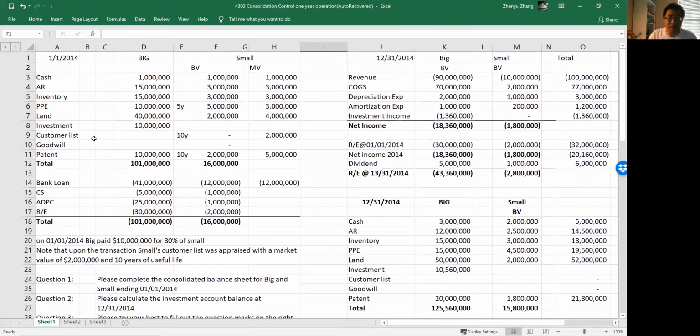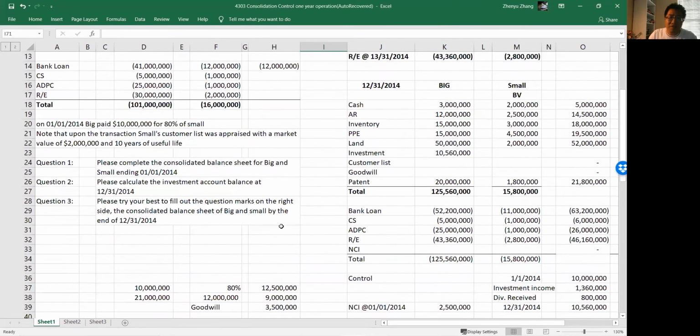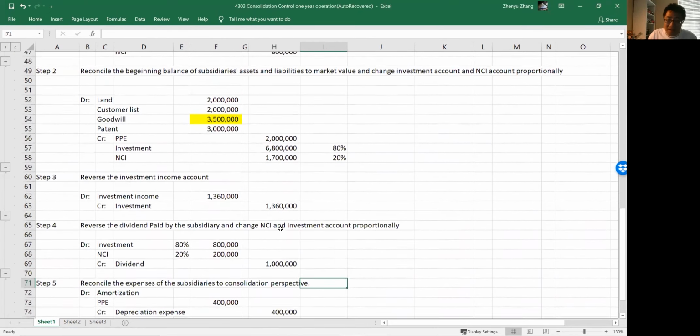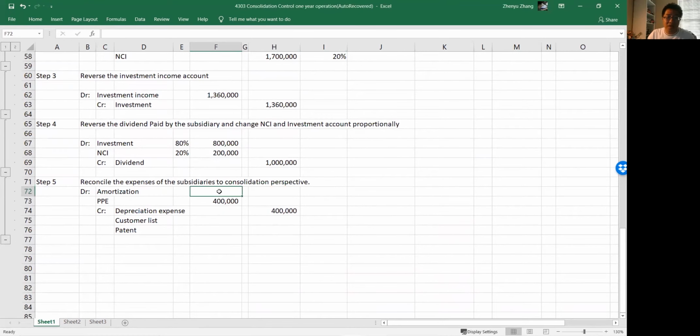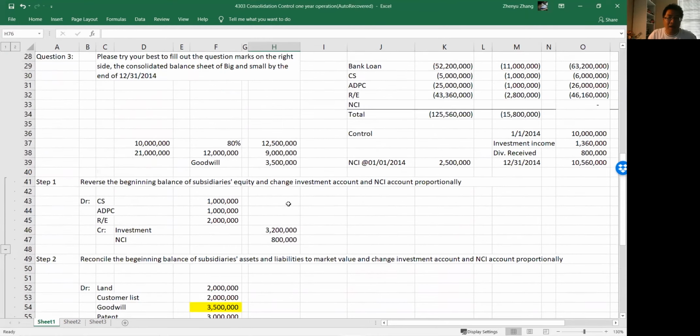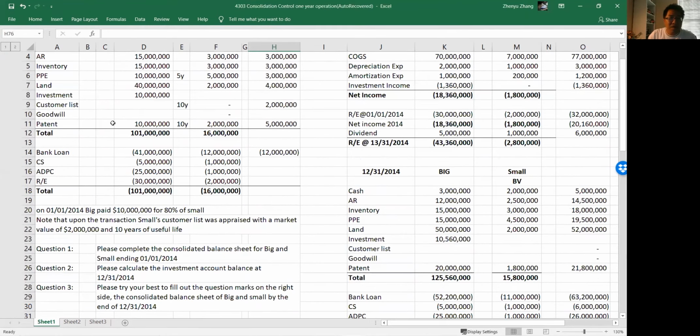And we have customer list. Small amortizes nothing. Big, from their perspective, amortizes over 10 years, 200,000 a year. So here we have 200,000. And when we amortize, it's an intangible, so you reduce it.